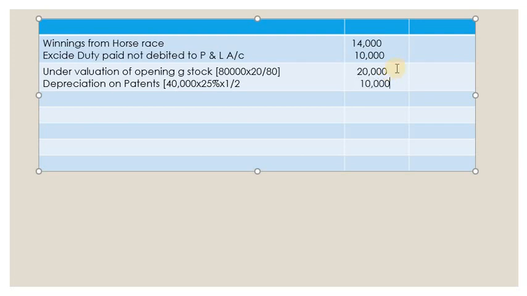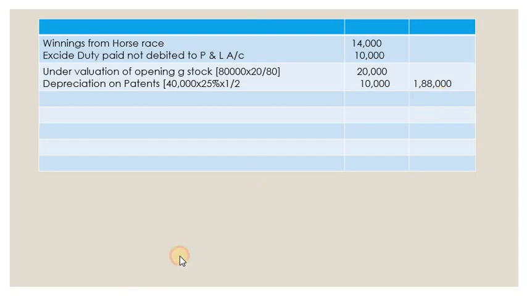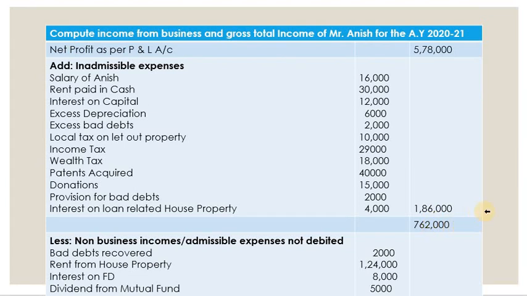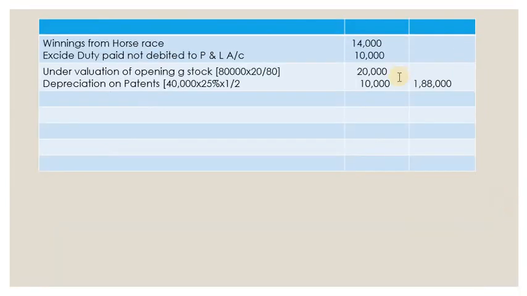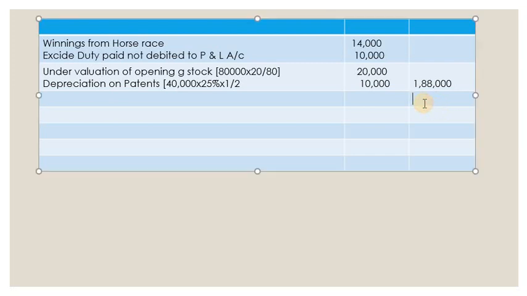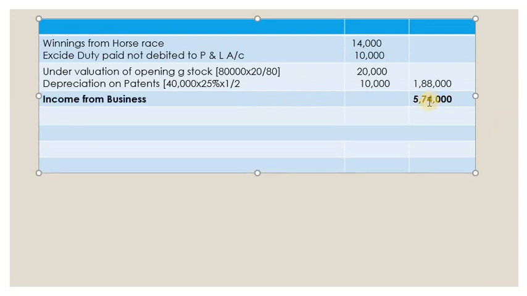So that means we have finished every item. Let's write the total of the deductions here. Total deductions is 1,88,000. Let's minus it from the 7,62,000. So how much will it become? 7,62,000 minus 1,88,000 is 5,74,000. So this is income from business. Income from business 5,74,000.